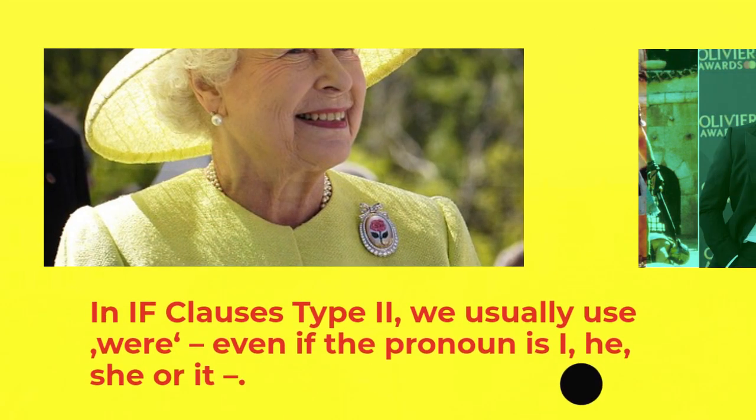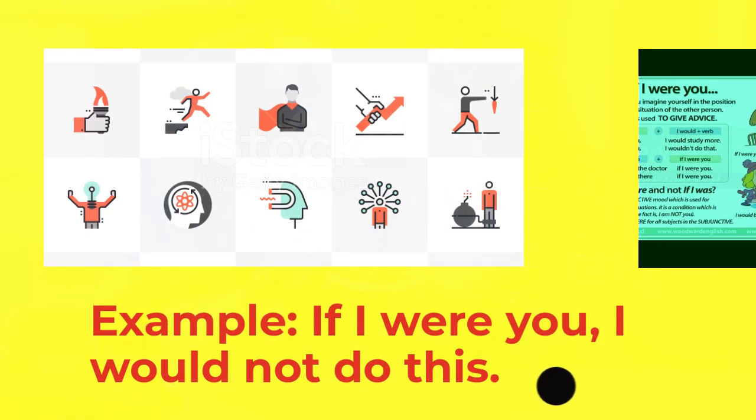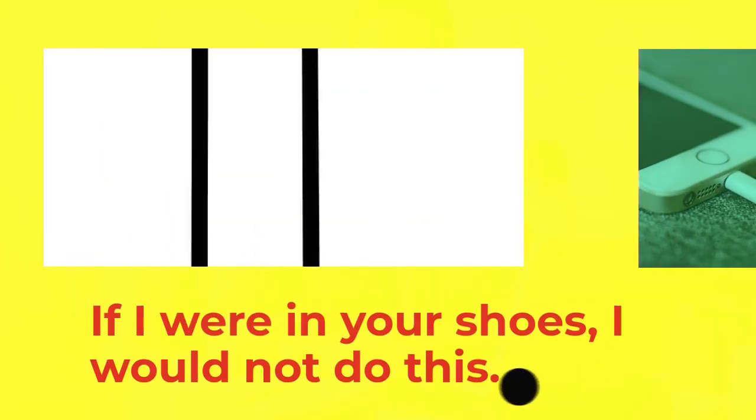In if clauses type 2, we usually use "were", even if the pronoun is I, he, she or it. Example: If I were you, I would not do this. If I were in your shoes, I would not do this.